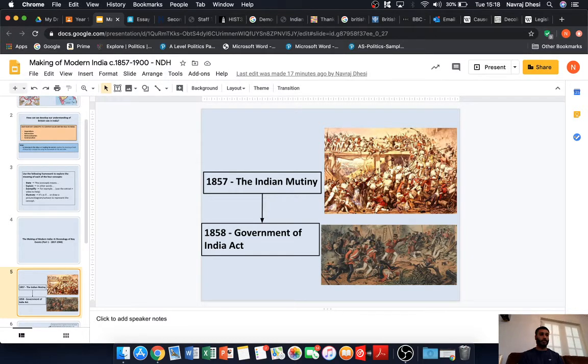And those cartridges were required to be bitten by the Indian sepoys using them, and obviously that created problems in terms of offending Hindu and Muslim religious practices, because the cow is sacred for Hindus, and the pig is not to be eaten by Muslims. So that offended their religious practices, and what that led to was the Indian Mutiny. So rebellions breaking out in different regions in India, which then began to spread across the whole nation.